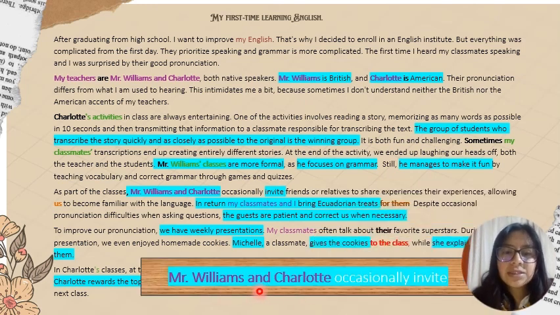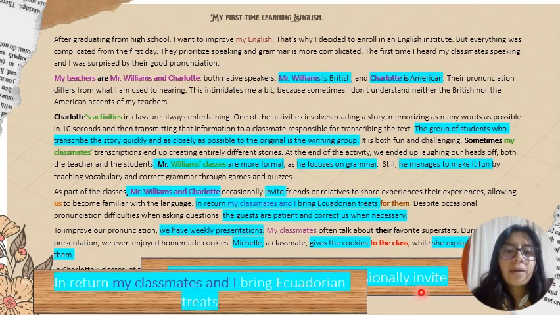Here we have Mr. Williams and Charlotte occasionally invite friends or relatives to share experience. But in this case, Mr. Williams and Charlotte could be replaced by they. So this means they are plural. In this case, we have the verb invite, and we don't add anything. Then we have the sentence, in return, my classmates and I bring Ecuadorian treats. Here it is the same. My classmates and I could be replaced by we bring Ecuadorian treats. Since we is plural, we also keep the verb in its base form without adding anything.